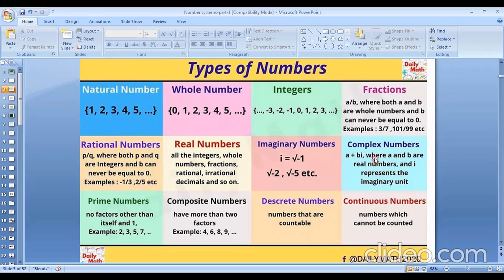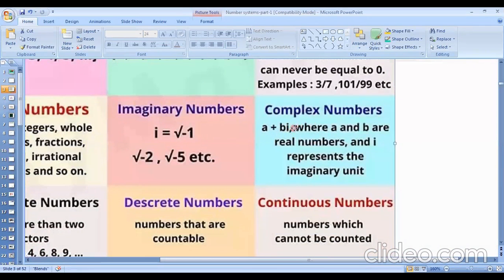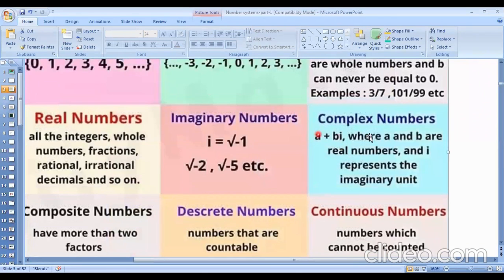Now, complex number. What will be the complex number actually? So this is the complex number. A plus ib types number is called complex number, where a and b are real numbers. Remember it. And a is the real part and b is the imaginary part. And i represents the imaginary unit. Remember it. i means what? Imaginary number. Remember it. i is imaginary number.